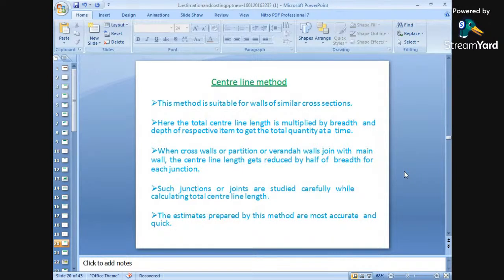Next is center line method. Again, the center line method is very important. This simple concept is used for center line method. Center line method में बहुत simple formula use होता है, और center line method में first we have to draw the same जो आपने long wall short wall method में use किए थे, the same center to center length we have to find out, है ना. सबसे पहले काम क्या करना है, first we have to find out the center to center length. ठीक है ना. तो क्या होता है इसमें, center to center length निकाल लो.